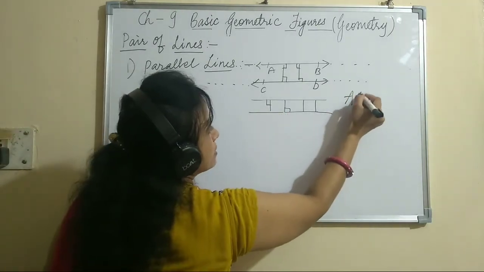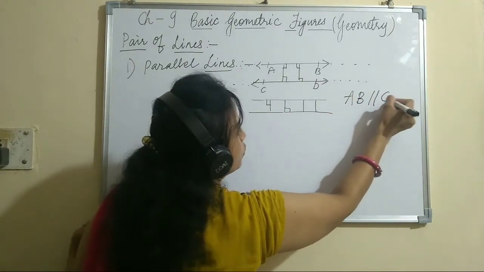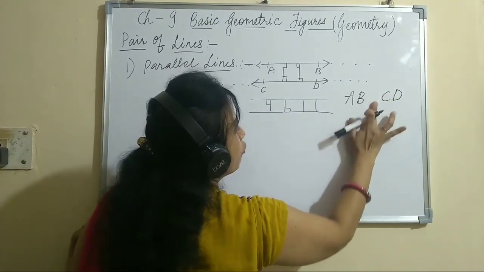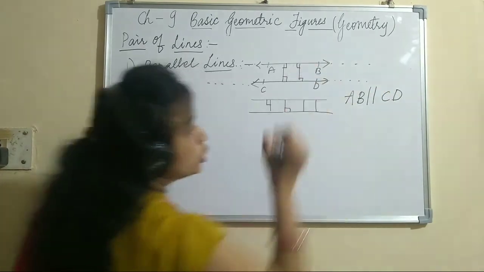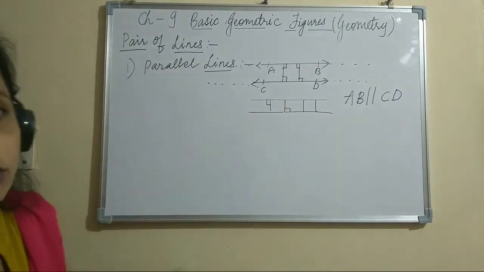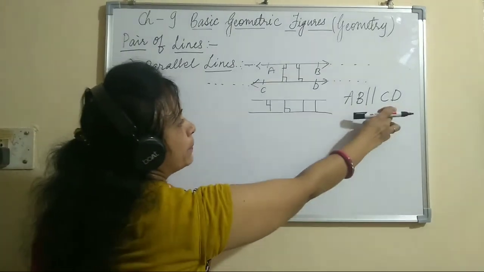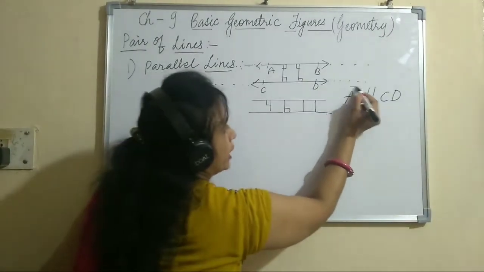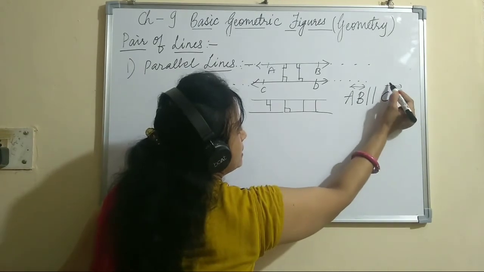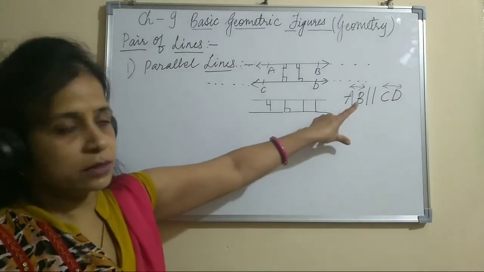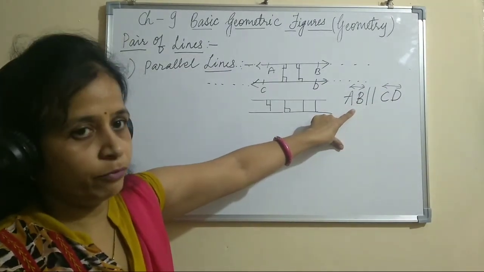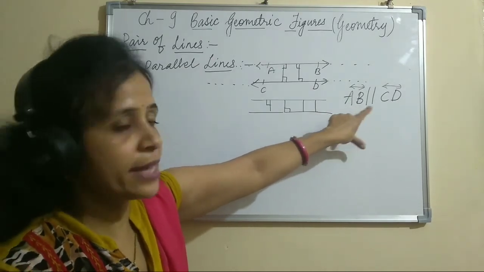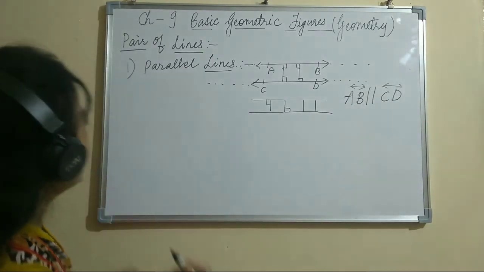We will write AB parallel to CD. You can put two vertical lines and show AB parallel to CD. With this symbol, you can properly say that line AB is parallel to line CD.